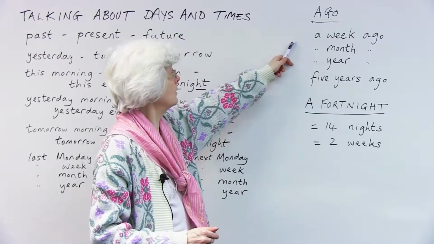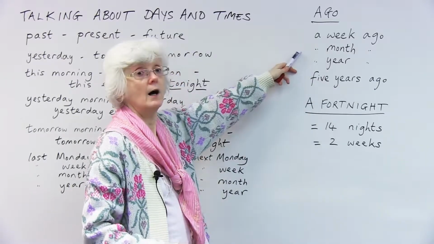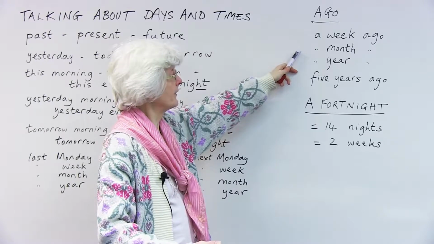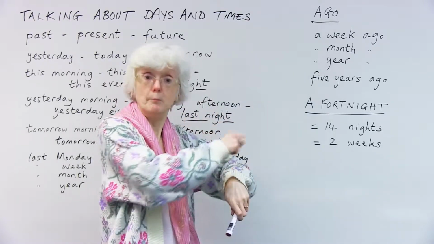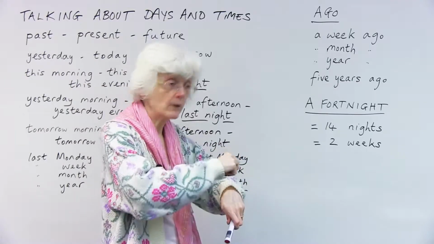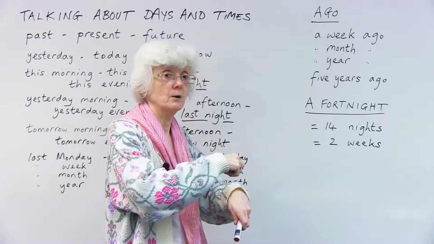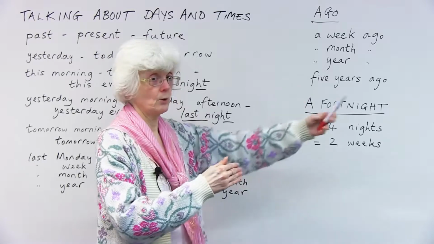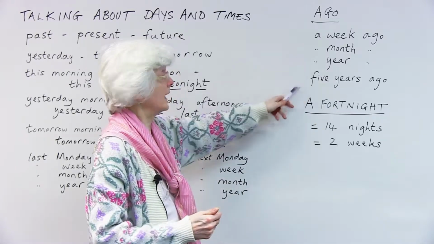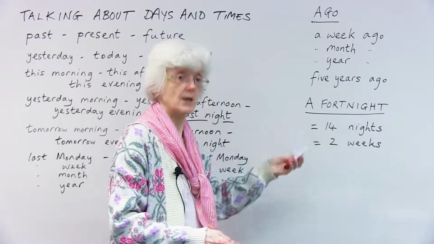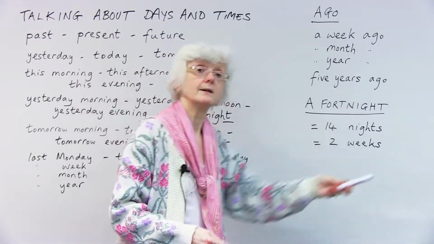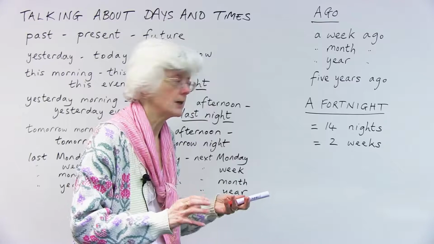So a week ago, you could use it with a month ago, a year ago. You can make it less. You can say a minute ago, an hour ago, a day ago. Okay, so it's always in the past. And even longer time, 5 years ago, 10 years ago. So it's a useful little word.